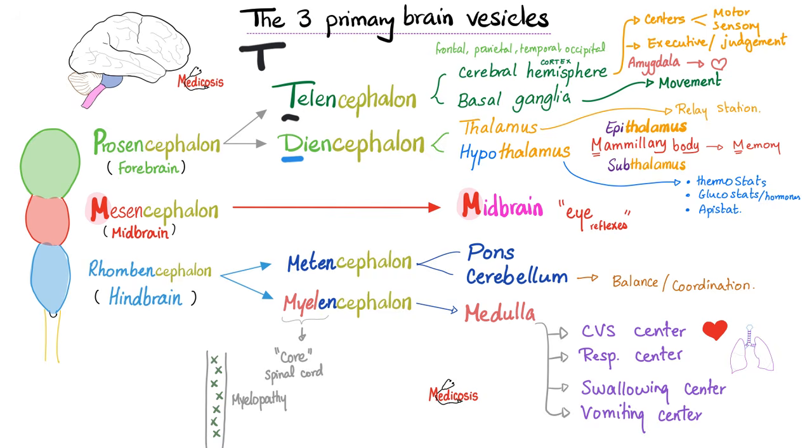The medulla has 4 vital centers that you should never forget. I should be able to wake you up from a coma, and you should still be able to tell me that the medulla oblongata has the cardiovascular center, respiratory center, swallowing center, and vomiting center. Mnemonic: heart and lungs. Get it in, get it out. Cardiovascular center, respiratory center, swallowing center, and vomiting center.